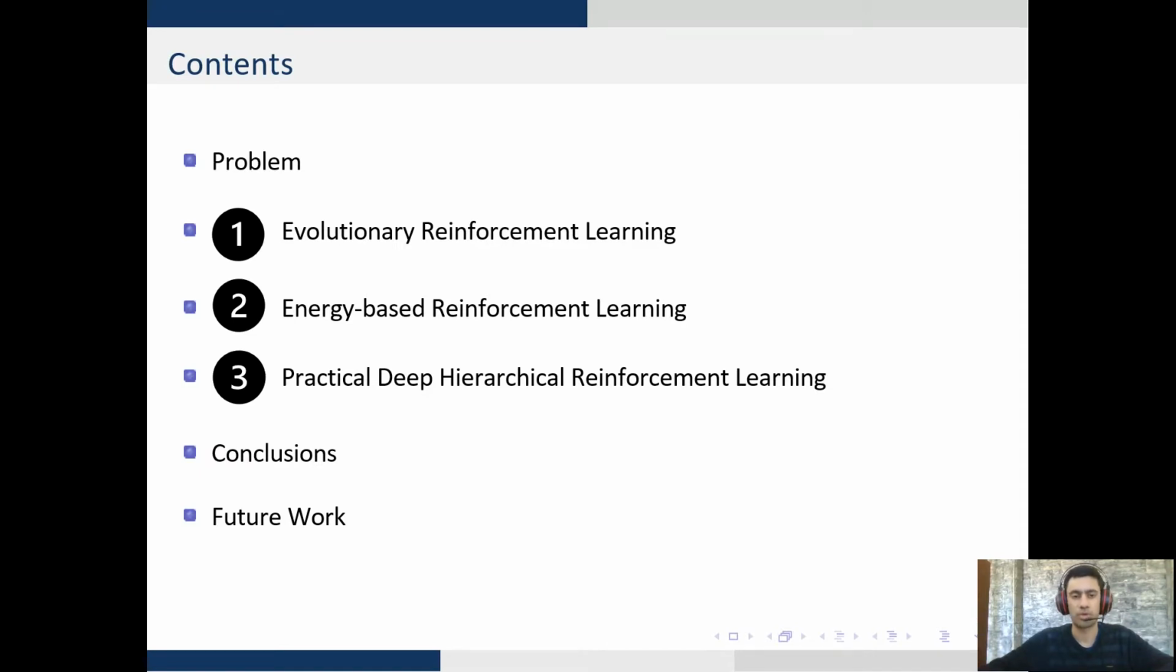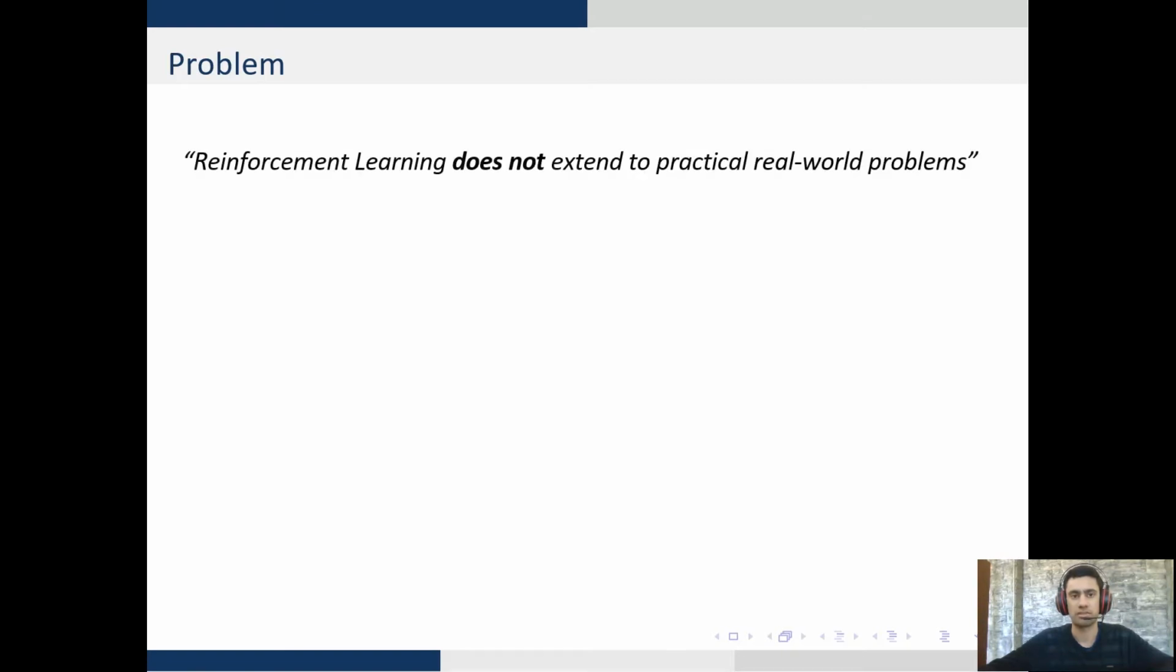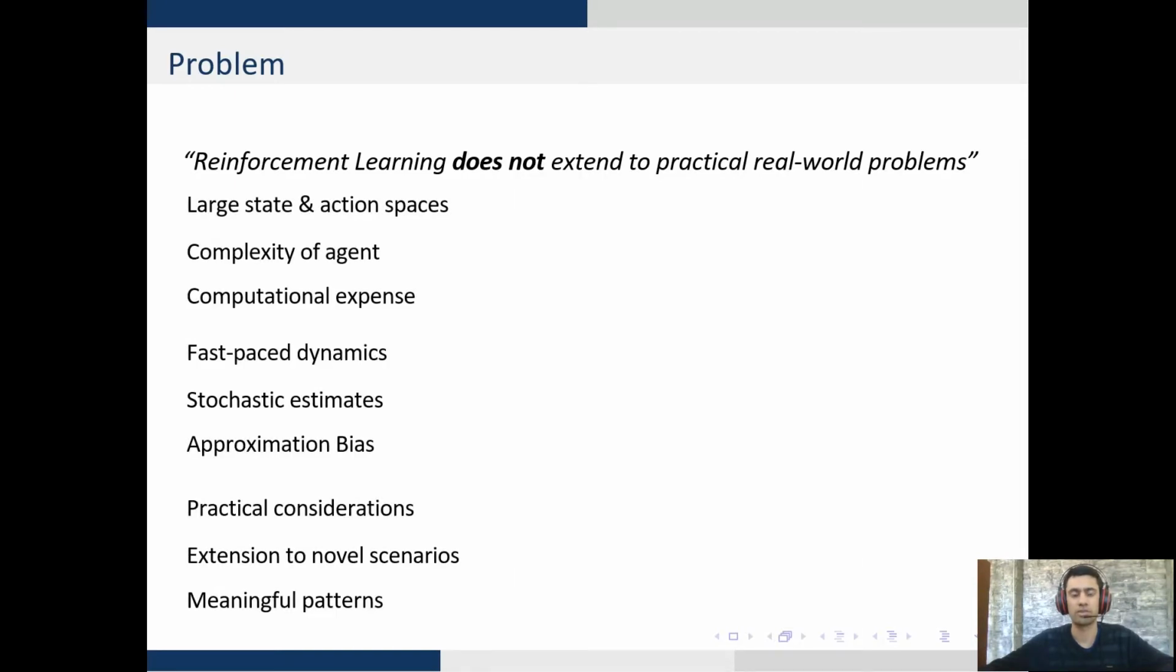So let's begin with the broad problem of reinforcement learning, which states that reinforcement learning does not extend to practical real-world scenarios. There are various hindrances which restrict reinforcement learning and its applications towards real-world scenarios. These can be broadly grouped into 3 buckets. The first one being scalability, wherein the agent faces large state and action spaces. The second one being fast-paced dynamics arising from the stochasticity in estimates. And the third one being practical viability, wherein the scenario of trial and error just does not extend to real world applications and just does not present any meaningful patterns.